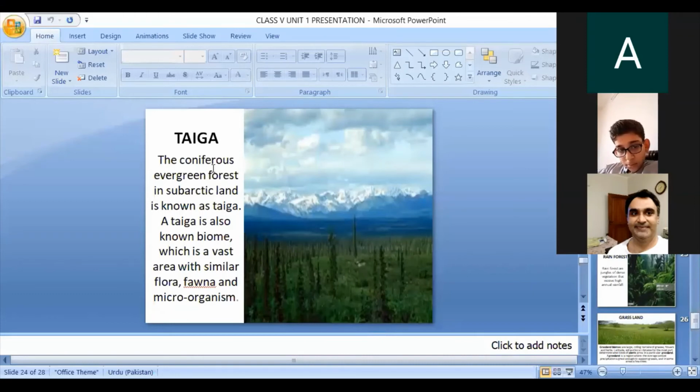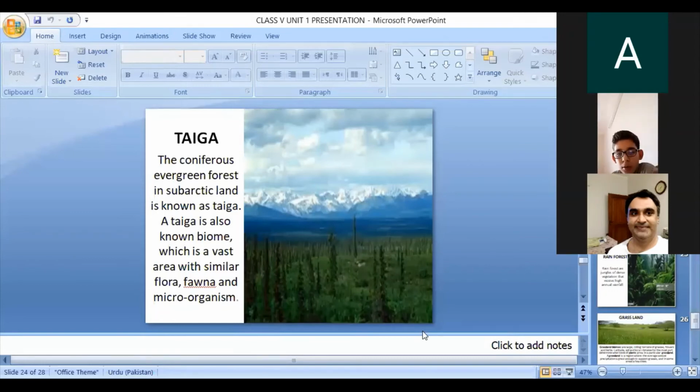The coniferous forests which are situated in the subarctic land are known as taiga. The taiga is also known as a biome, which is a vast area with similar flora, fauna, and microorganisms. It has vegetation that can survive the cold, icy weather. Coniferous trees such as spruce, fir, and pine grow well in taigas. In the lowland of the taigas, deciduous trees such as birch, willow, and ash grow in mixed woodland.